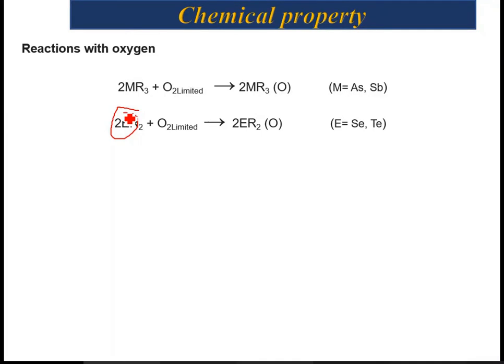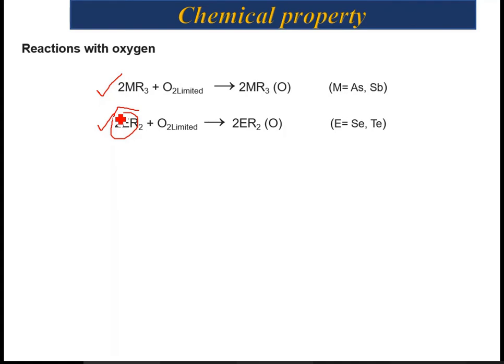If you compare among the various elements, group 15 and group 16 are easily oxidized. For example, in this reaction, these are the trialkyls of group 15 and these are the dialkyls of group 16. They get oxidized in a limited amount of oxygen.